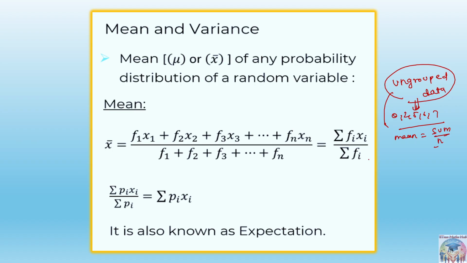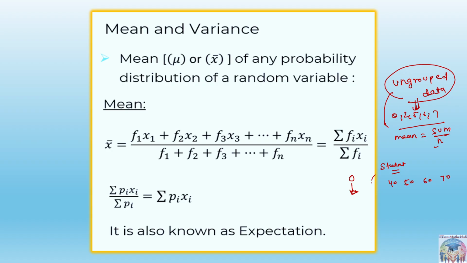But if the grouped data is there, it means if a 0 is occurring, there is some frequency associated to that, meaning how many times it is occurring. Suppose that data is given like students in a class getting some marks, let's say 40 marks, 50 marks, 60 marks, 70 marks.